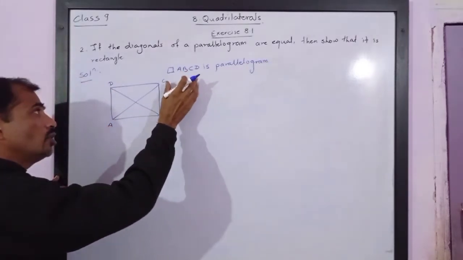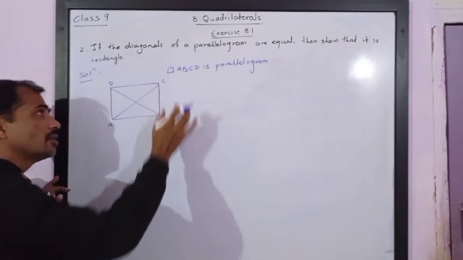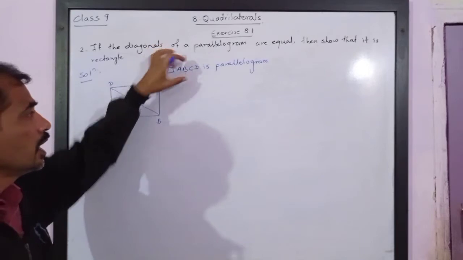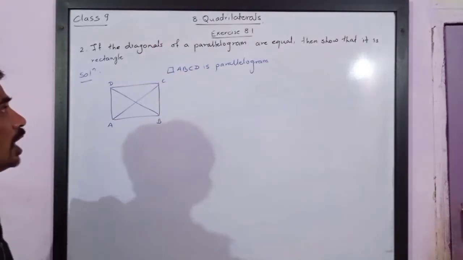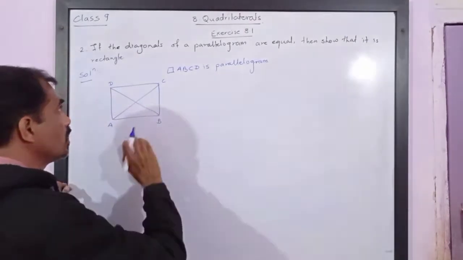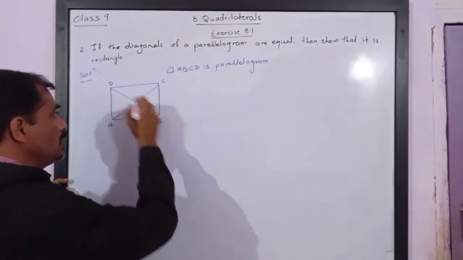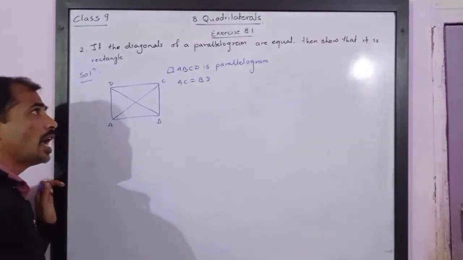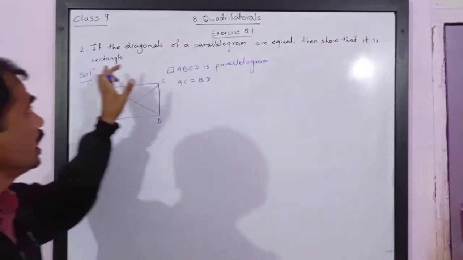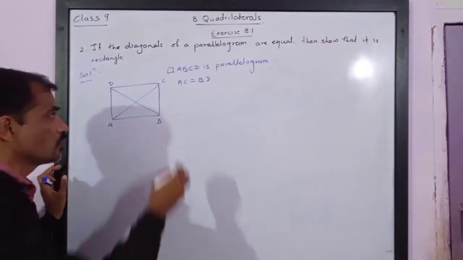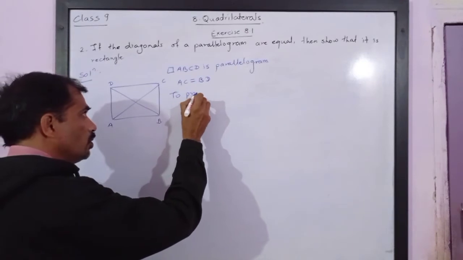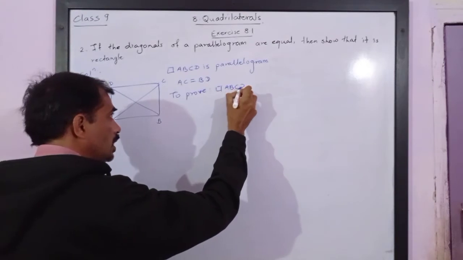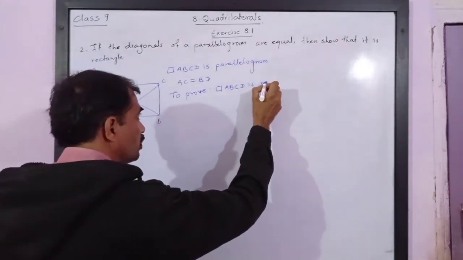Please note, in order to prove, we need some figure and we need some names. Though it is not given in the question, we have to consider this. You can consider any quadrilateral, any names. So here we have considered ABCD as a parallelogram and its diagonals are equal. It means AC is equal to BD. This is given to us. And we are asked to show that it is a rectangle. So we need to prove that quadrilateral ABCD is a rectangle.